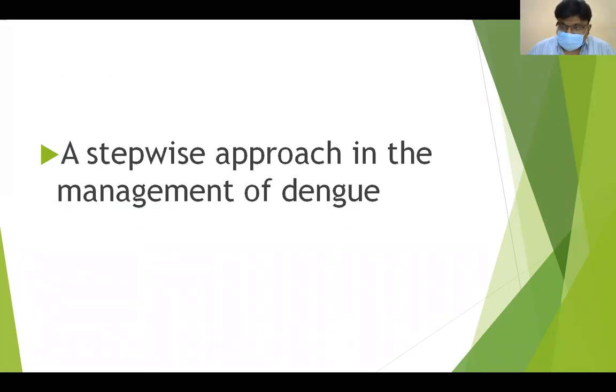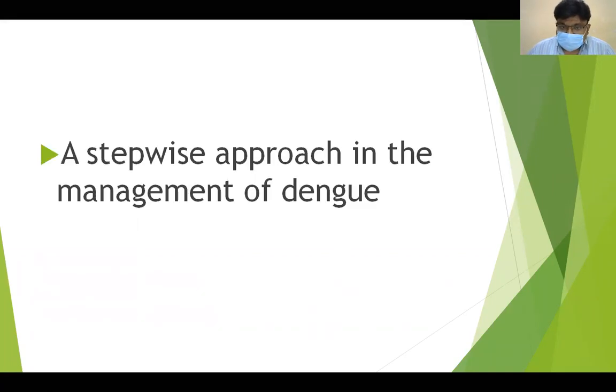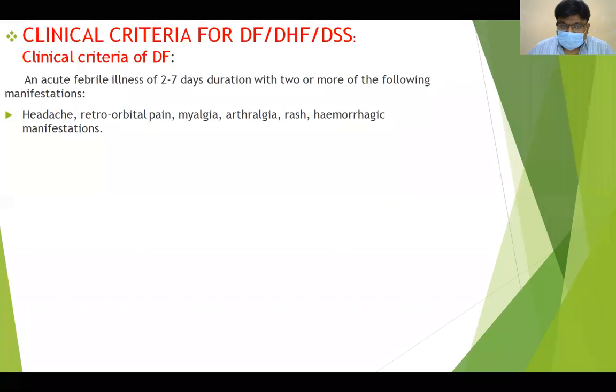So, coming to the stepwise approach to dengue. First, before going to the management, we'll have a brief discussion on the clinical criteria to call it dengue, whether it is dengue fever, dengue hemorrhagic fever, or dengue shock syndrome.